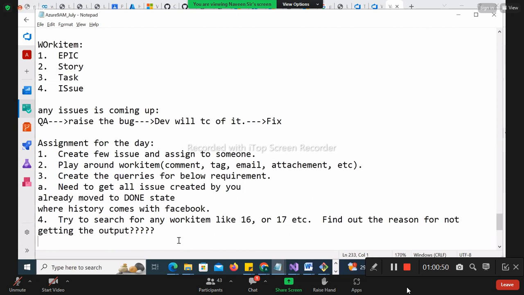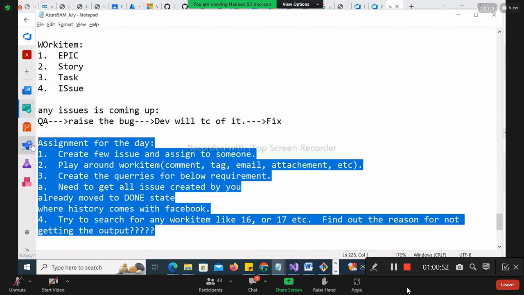Today you will be getting this assignment in your Google Chat also. Not Google Chat, pardon me. What is that? Google Classroom. Okay, you'll be getting that. I'm typing it in our